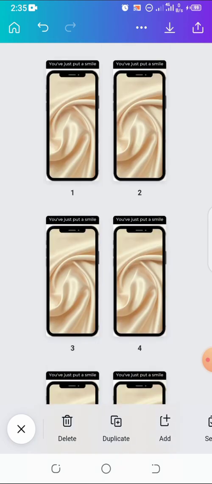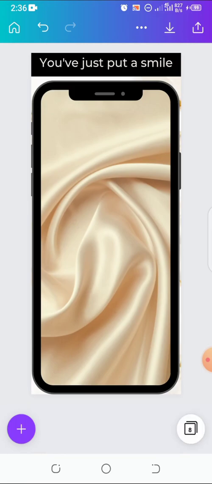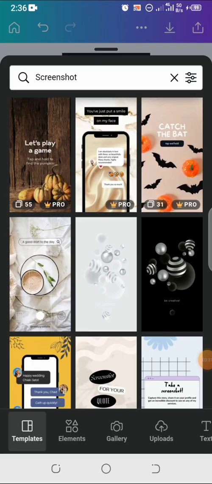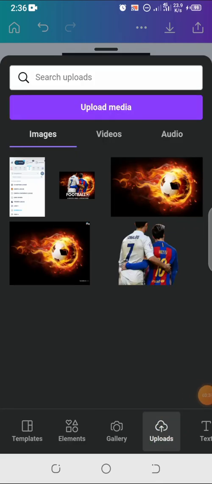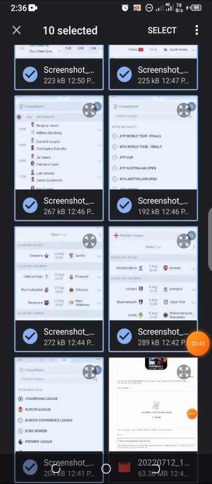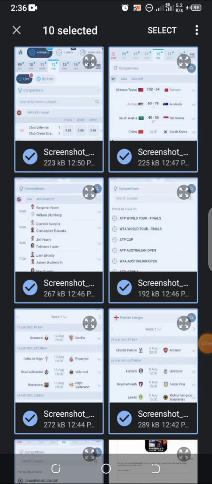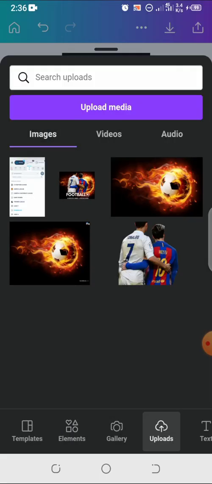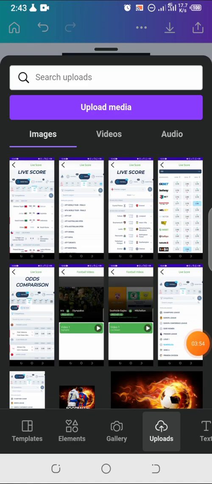All right, so because we are expected to provide 8 screenshots, I'm going to edit this right now. What I'm going to do is to import my screenshots, upload. After clicking upload, I imported one earlier, but I'm going to import another one. I've selected all the screenshots I want to use, so I'm going to click on select to import all the 10 screenshots. So I've imported the screenshots I want to use right now.